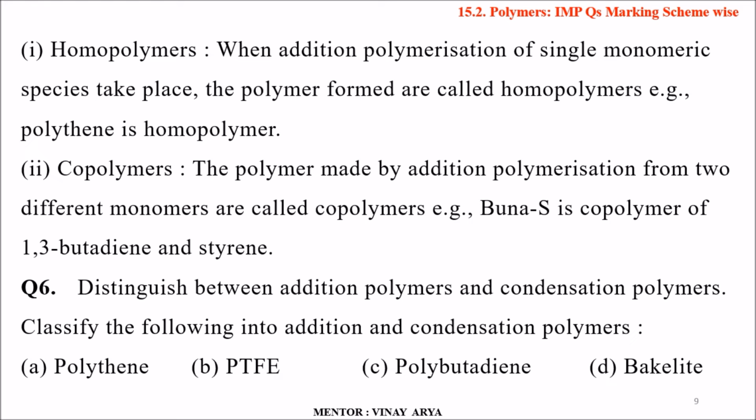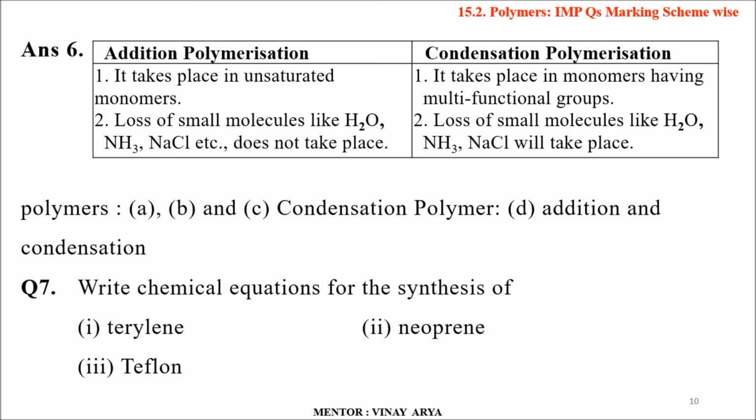Question number 6, distinguish between addition and condensation polymerization. Classify the following into addition and condensation polymers. A is polythene, B is PTFE, C is polybutadiene, D is Bakelite.